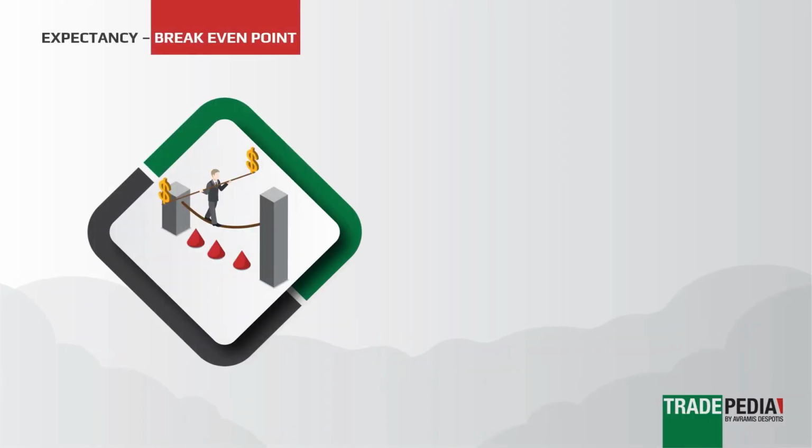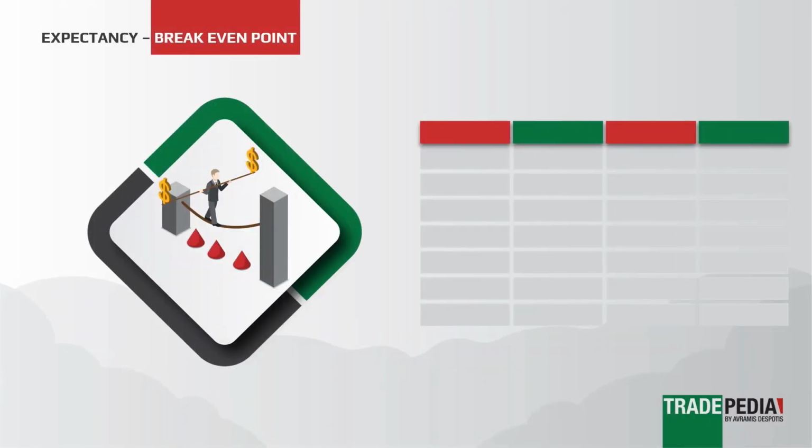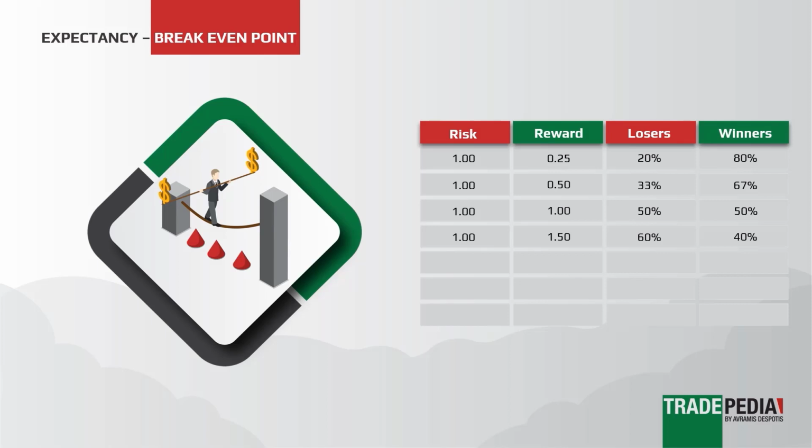Any method that has a positive expectancy will make money in the long run, while any method that has a negative expectancy will lose money. When the expectancy is 0, the trader will be at break-even. For example, using a risk-to-reward ratio of 1 to 0.25 would imply that we need 80% accuracy to be at the break-even level. That is, to have an expectancy of 0. A risk-to-reward ratio of 1 to 1.5 would equal 40% accuracy to be at the break-even level. A risk-to-reward ratio of 1 to 4 would require only 20% accuracy to be at the break-even level.